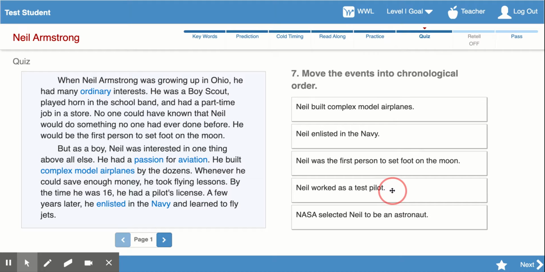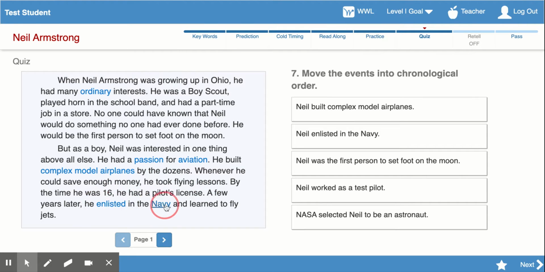The next one says Neil worked as a test pilot. Well, I know that was after model airplanes. I know it was before he was the first person to set foot on the moon, but I don't remember if that was before or after he was in the Navy. So I'm going to go back and look in the article for my answer.